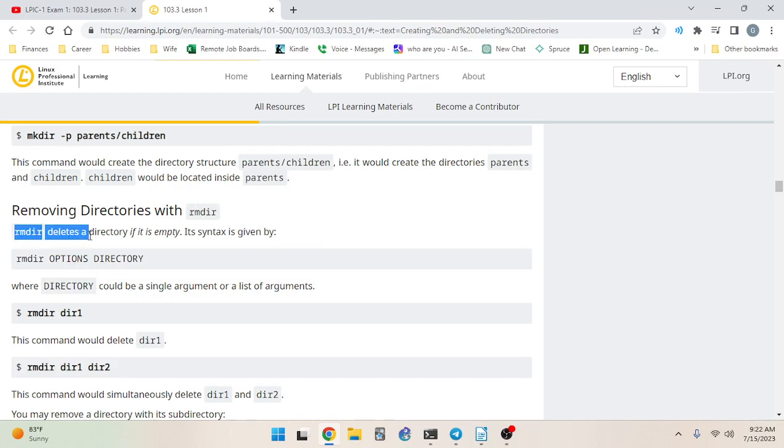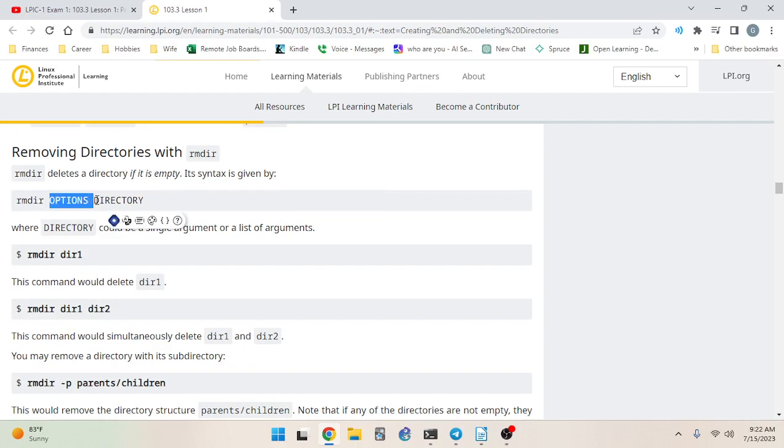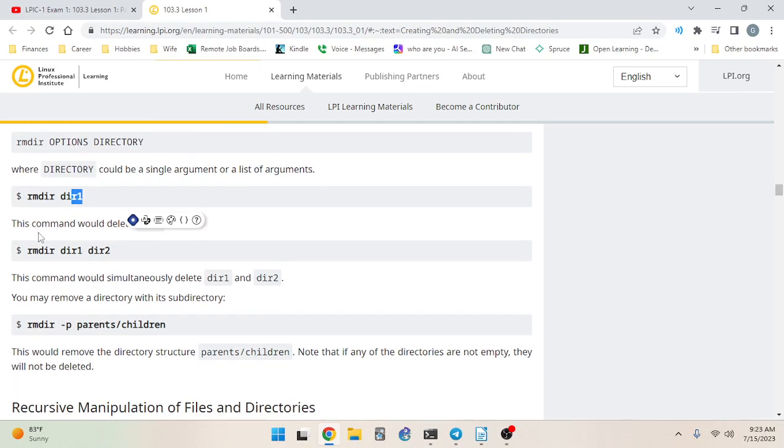So rmdir deletes a directory if it is empty. Its syntax is given by rmdir options directory, where directory could be a single argument or a list of arguments. rmdir dir1. This command would delete dir1.